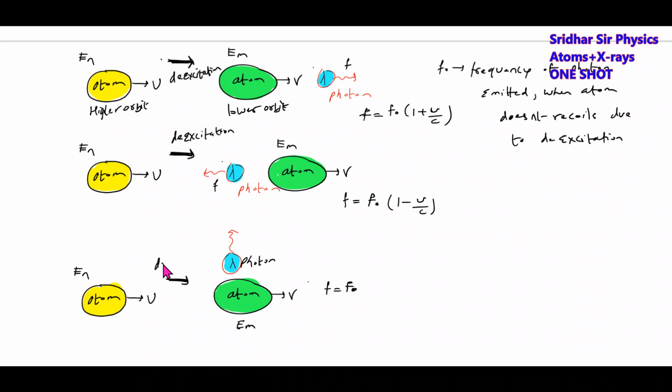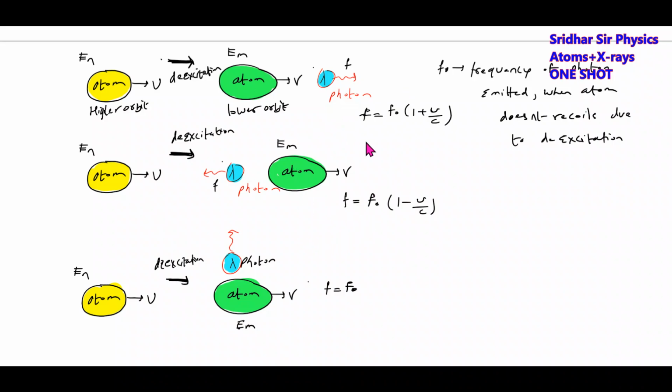If an atom is moving and it emits a photon opposite to its direction of motion, then the frequency of the emitted photon will be equal to that of F naught. What is F naught? When the atom undergoes de-excitation, it will not recoil. Then that particular F naught is what? We are comparing with that F naught here.